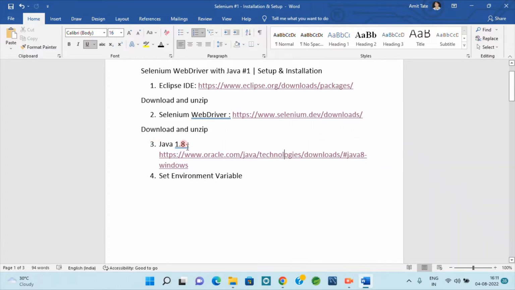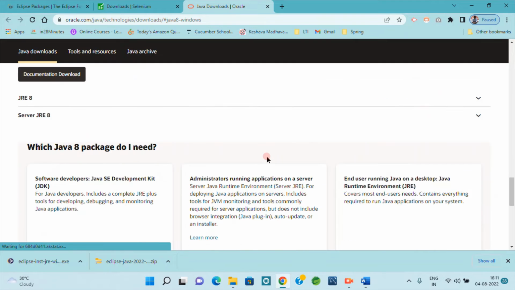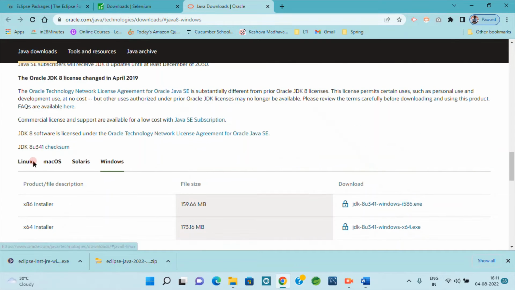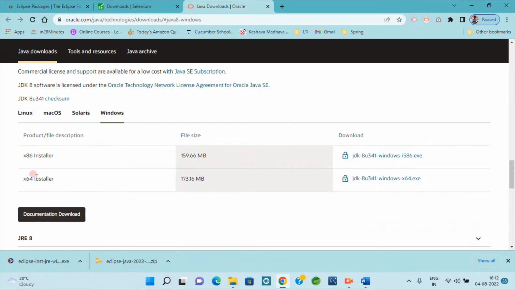Third step is Java development kit. Click on the link. You will get the download page of JDK, and here the Java 8. I have already installed 1.8 as per your requirement. Like if you have a 32-bit operating system, then download the x86 installer, and if you have a 64-bit operating system, then the 64-bit JDK.